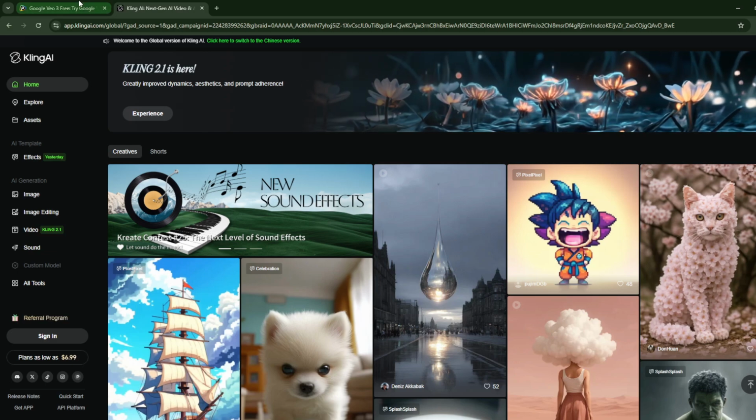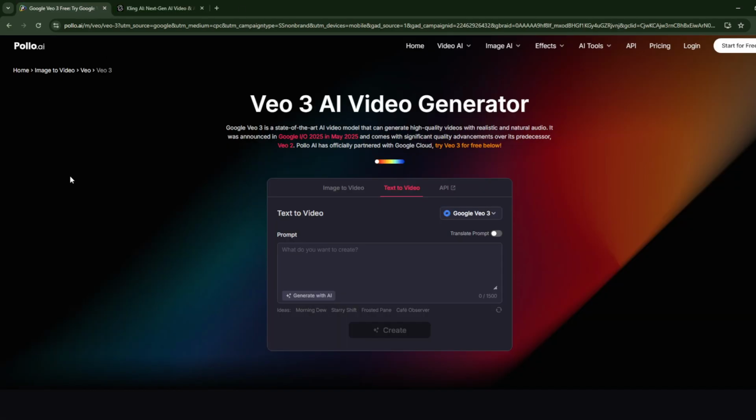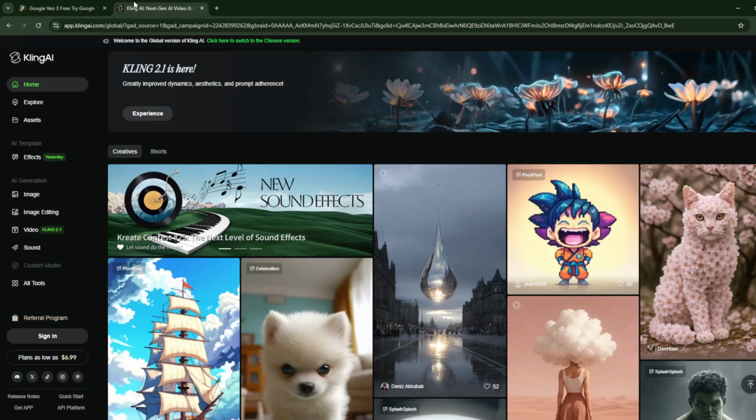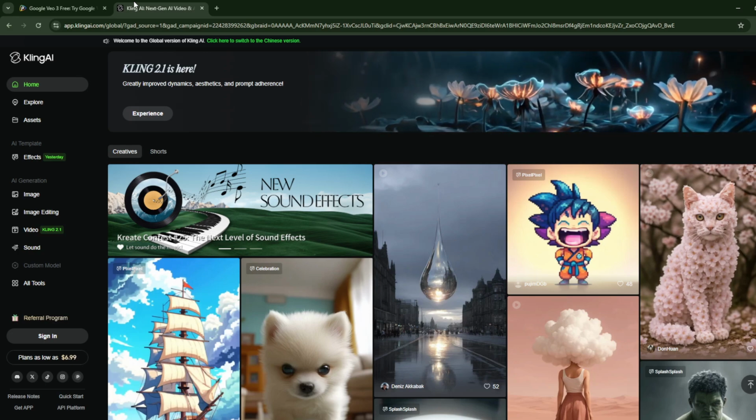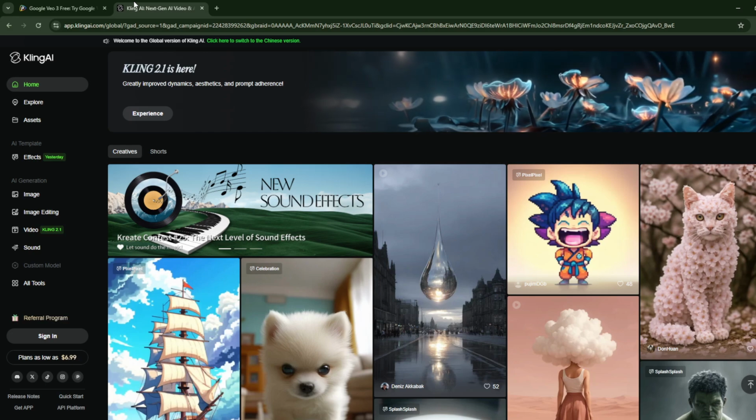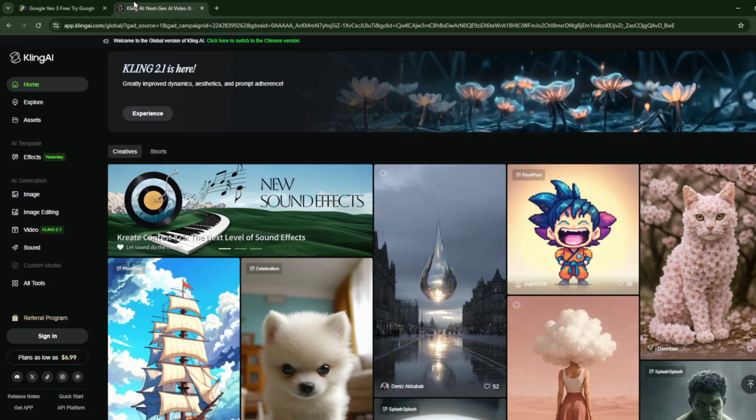Now, the pros and cons of each is that VO3 has high realism and has audio plus voice sync. Now, the cons of it is that it is paid, which is $249 per month, and it is still not perfect. While Kling AI, on the other hand, is free and has easy access and has creative motion. Now, the cons of it is that it has no sound and has visual glitches.